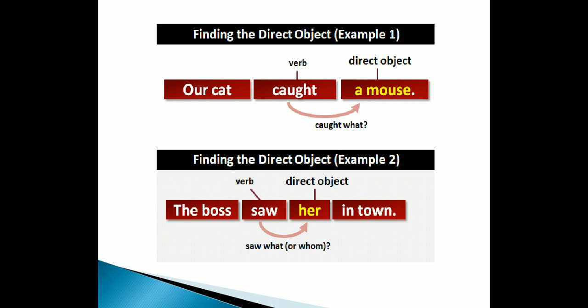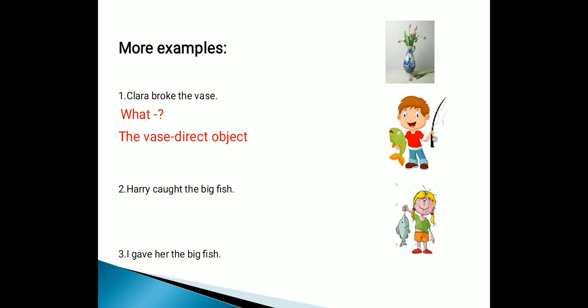In the same way, the boss saw her in town. Saw is the verb. So ask the question, saw what? Or saw whom? Her. So the direct object is her over here. Alright, let's see more examples. Clara broke the vase. Broke what? The vase. So the vase is the direct object. Harry caught the big fish. Harry caught what? The big fish. That's why the big fish is the direct object.